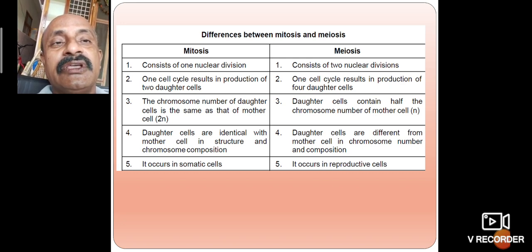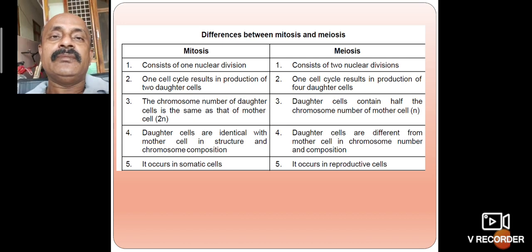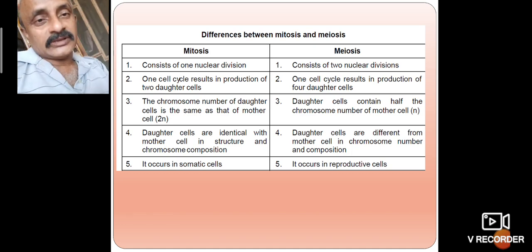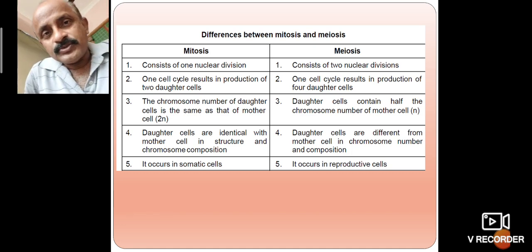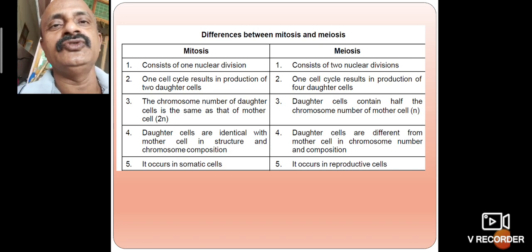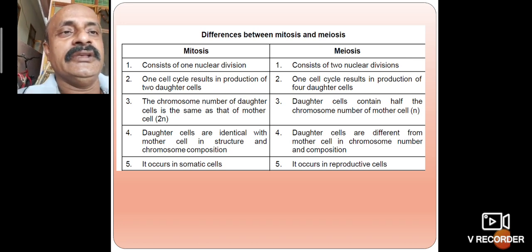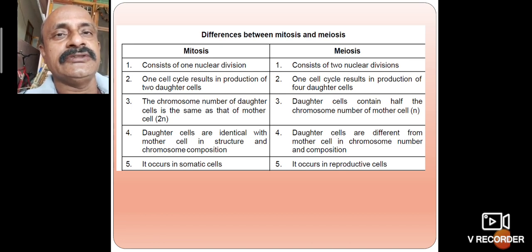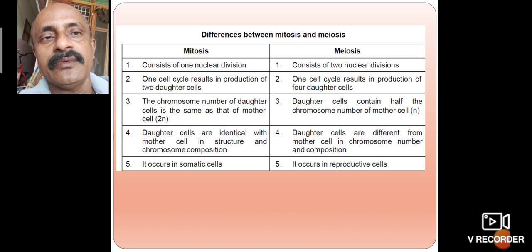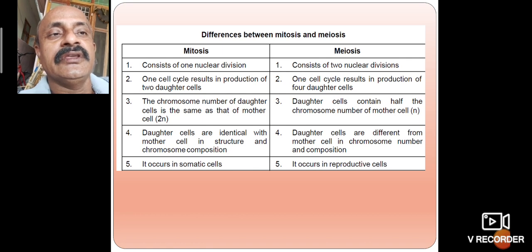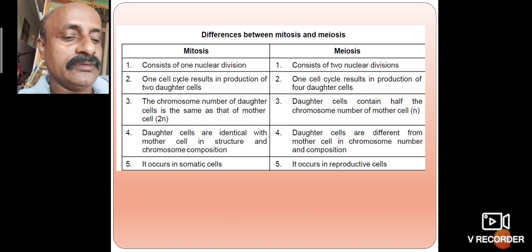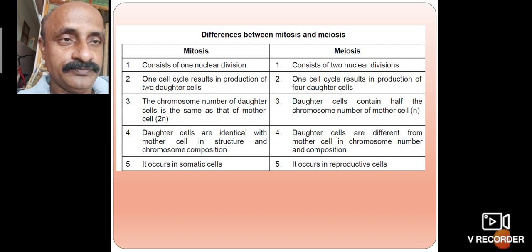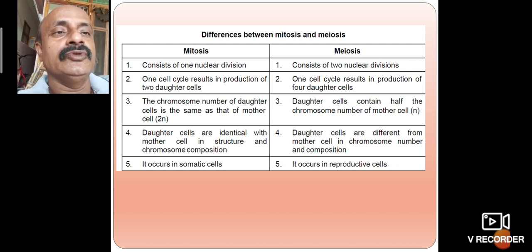In mitosis, the chromosome number in the daughter cells is the same as that of the mother cell, so the two daughter cells have an equal chromosome number, 2n. But in meiosis, one cell cycle results in four daughter cells, and the daughter cells contain half the chromosome number of the mother cell.